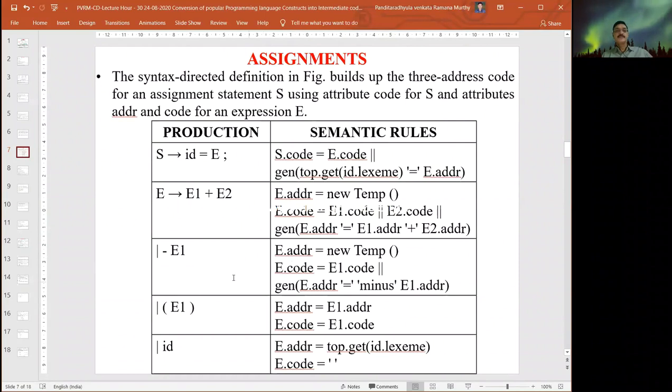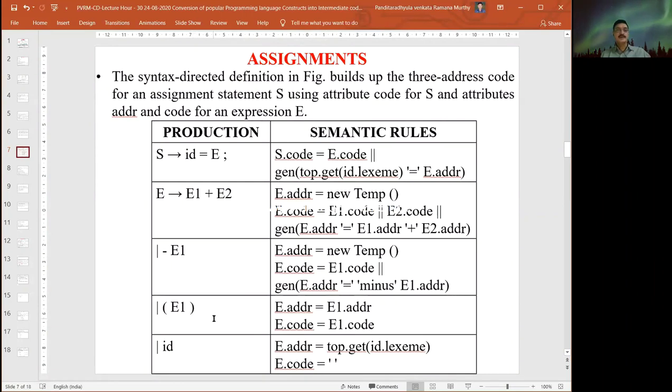Similarly, for the negation of any particular variable, once again we get the address using the function new.temp. We get a temporary address, and in that temporary address we put the E1.code. Finally, in that address we get the minus of E1.address. Similarly, with parentheses, we write E.address equal to E1.address, and E.code equal to E1.code. This is also for assignment.